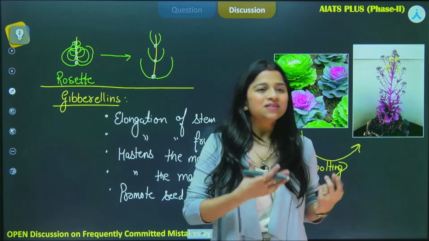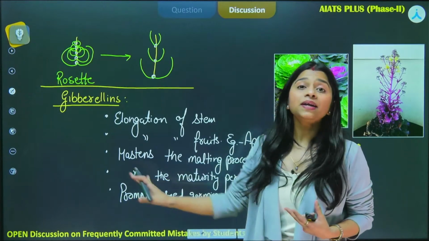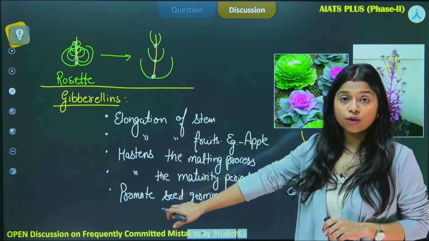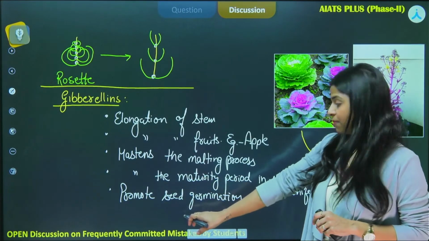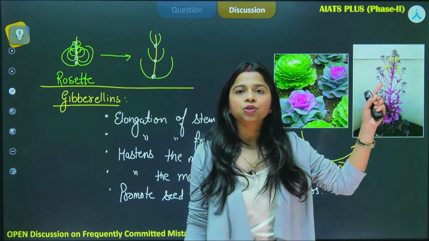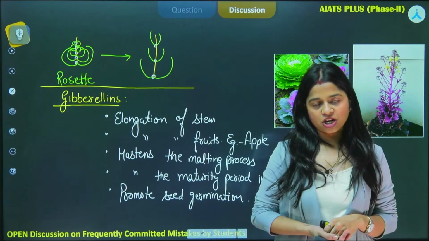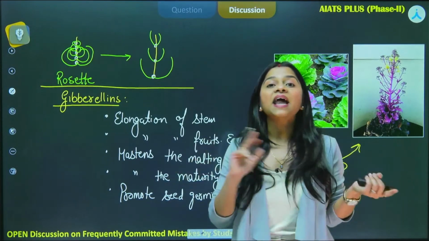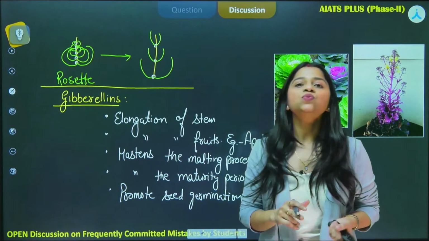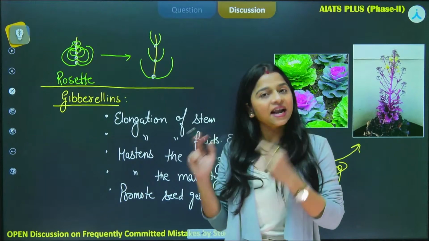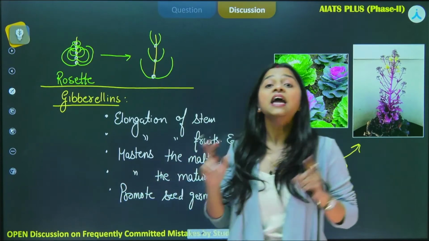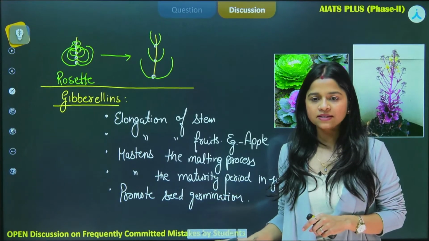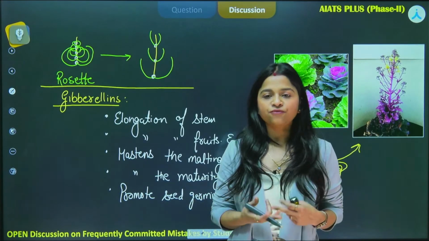it antagonizes the other hormone. Gibberellic acid is antagonistic to abscisic acid. So basically, if this particular hormone is promoting seed germination, then what will abscisic acid do? It will suppress the germination of seed. It promotes seed dormancy. So both are acting opposite to each other. Hence, we say that gibberellic acid is antagonistic to abscisic acid in terms of seed germination, or you can say seed dormancy. Okay, very good, Sagnik. That is the opposite function.